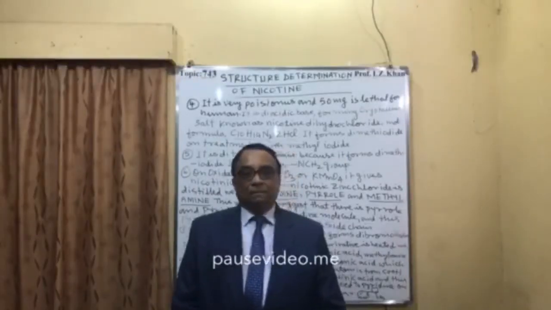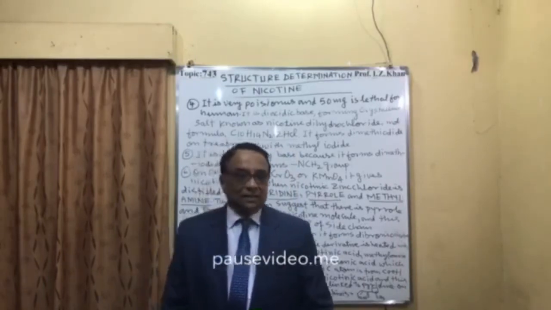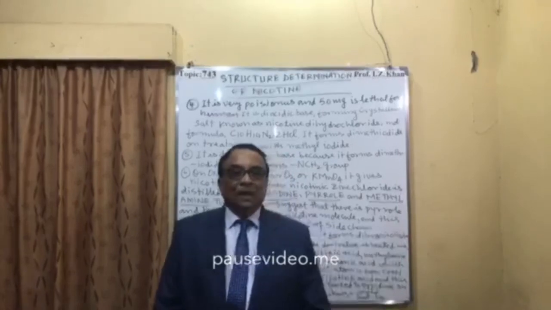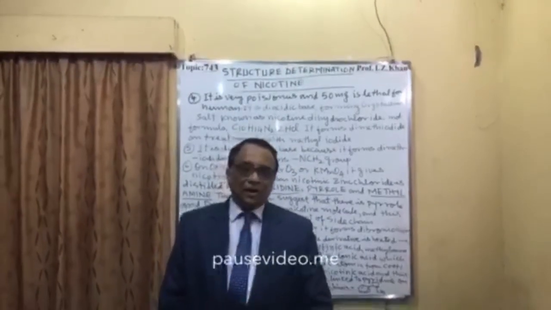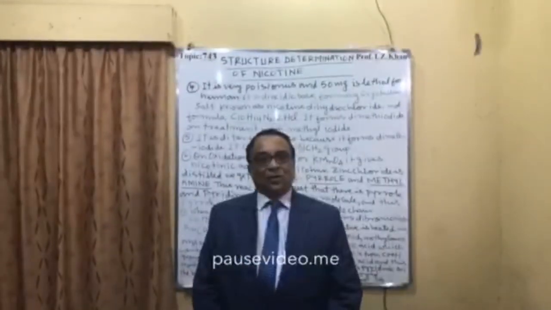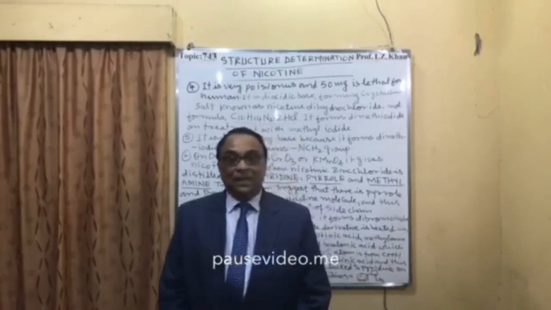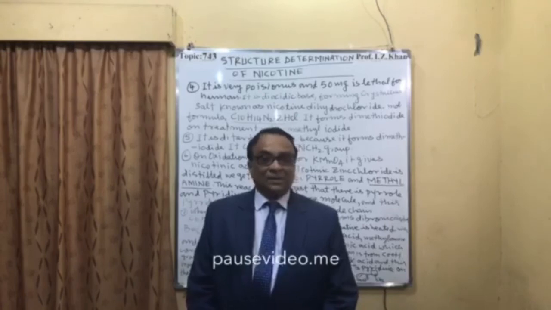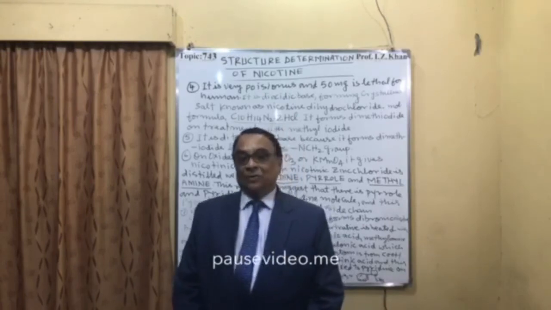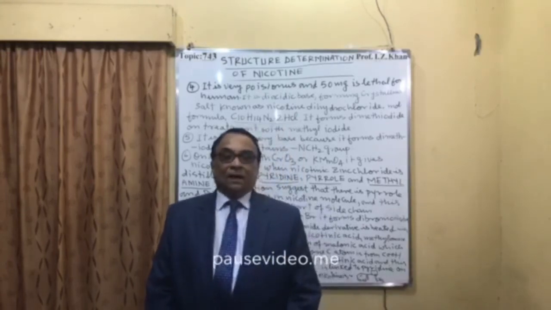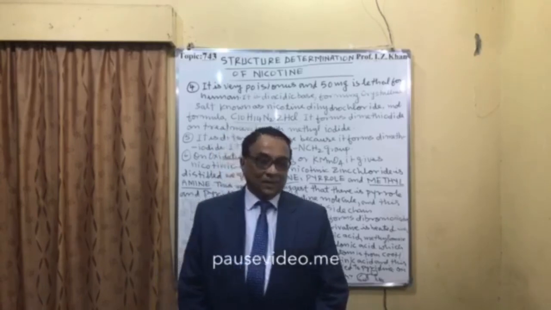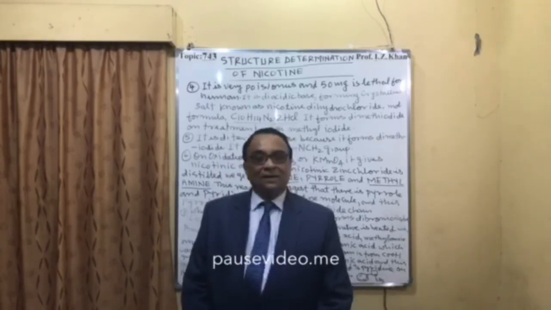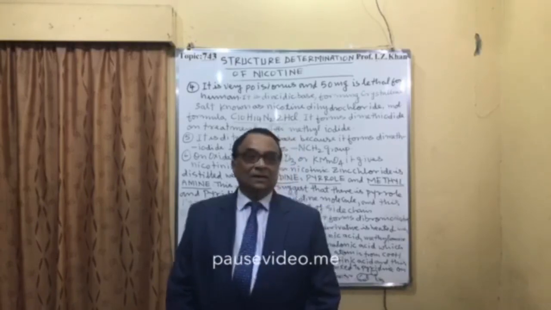So here, with this, nicotine or the tobacco alkaloid is over, and I will continue. There are a lot of different types of alkaloids, on the basis of different types of nitrogenous nucleus, and I have already given the structures, and I will be discussing them one by one. First, their isolation from natural sources, and then I will determine the structure of a few important alkaloids.